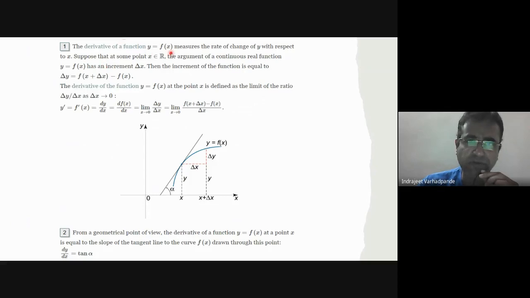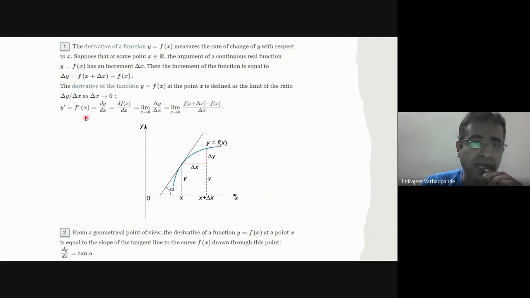The derivative of a function y equal to f of x measures the rate of change of y with respect to x. Now consider the pictorial representation: there is a point x, and a certain small increment in x, denoted by x plus delta x. The difference between the value of this incremented function and the original is delta y, and this rate of change is nothing but the derivative when you take the limit delta x extending to 0.